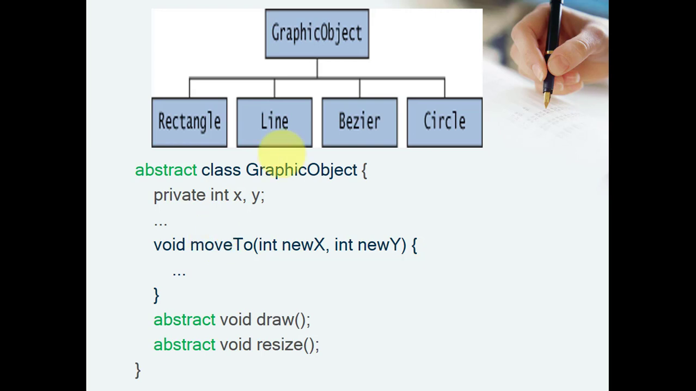Graphics object, rectangle, line, Bezier curve, and the circle. Now, is rectangle a graphics object? Yes. Is line a graphics object? Yes. Is Bezier a graphics object?